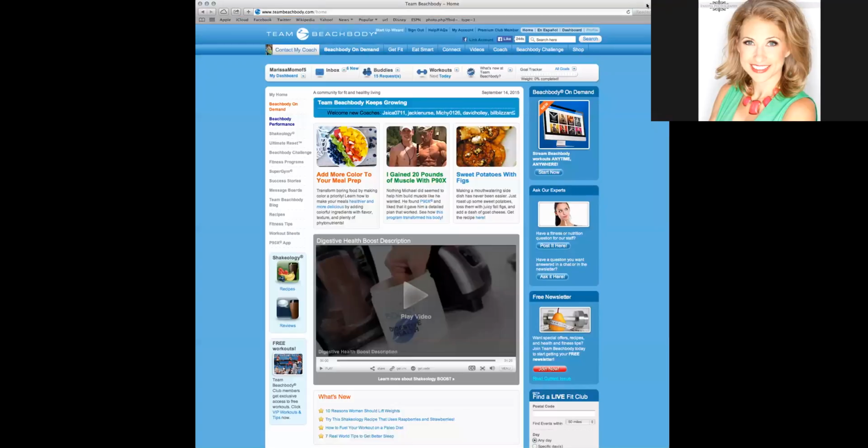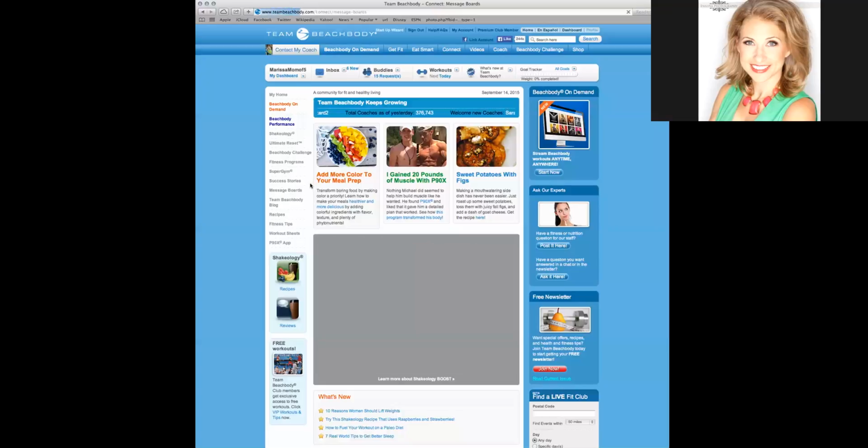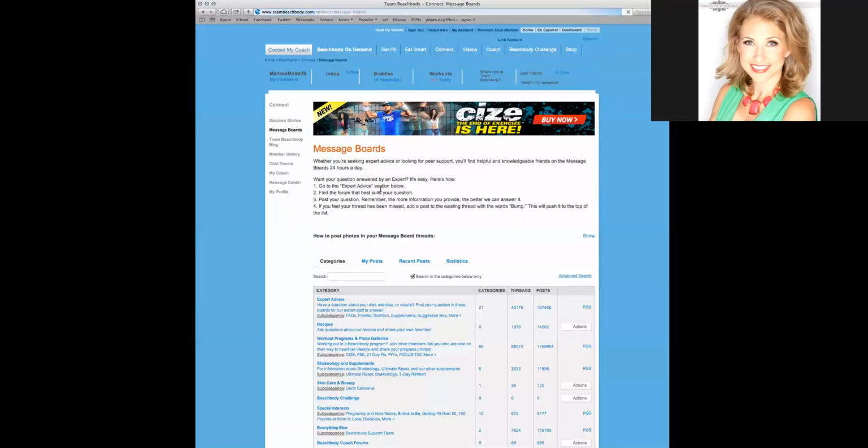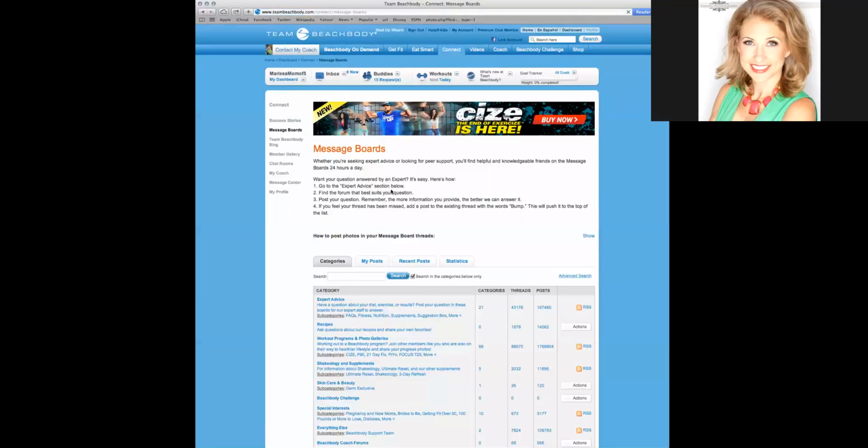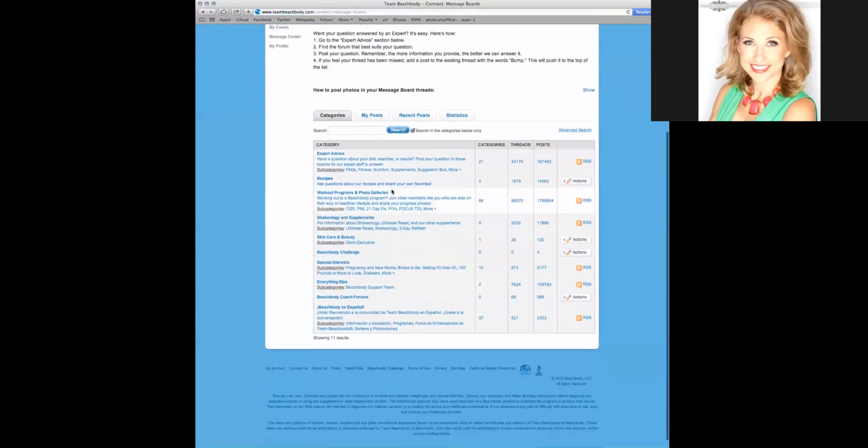So number 1, we are going to log in, and this is what you're going to see. What a lot of people forget is that there's something called message boards. So on the left-hand side, I'm going to hover over here, okay? Hover over message boards. I'm going to click that. And what it's going to bring up is a plethora of information. Now, they're going to be categorized. And remember, you can go all the way down here where it says Beachbody Coach Forums, and you can click that, and that's going to be by coaches.